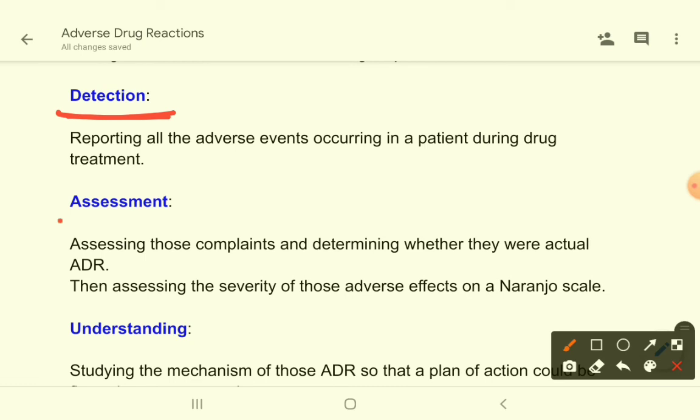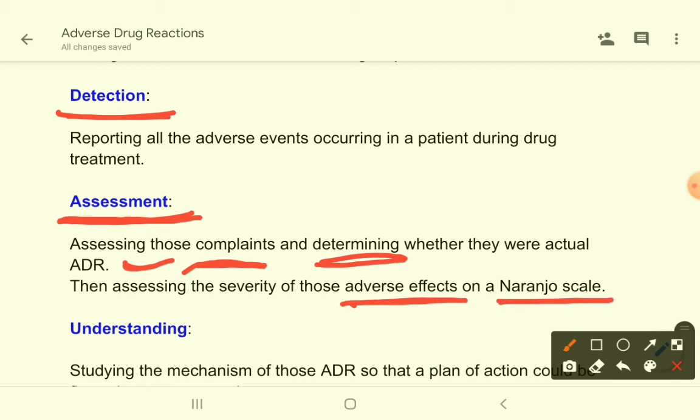Then it is the authorities' duty to assess those reports. They will assess those complaints and determine whether they were actually adverse drug reactions, whether they were actually caused by a drug. Then assessing the severity of those adverse effects. How severe is that adverse effect? That can be assessed by a Naranjo scale.